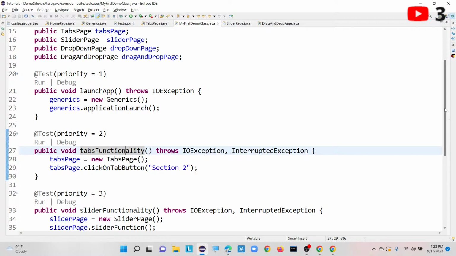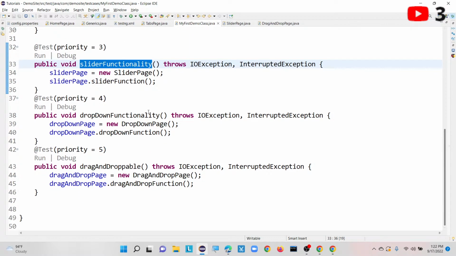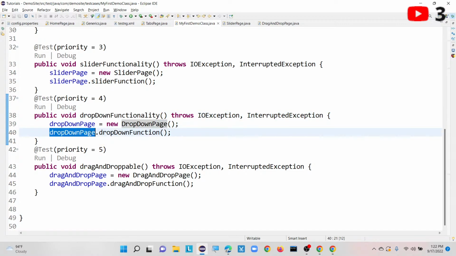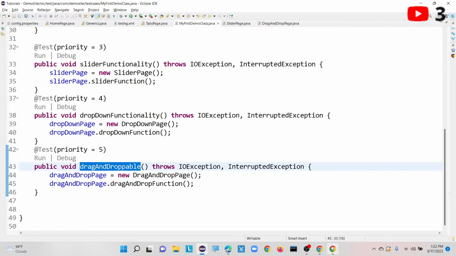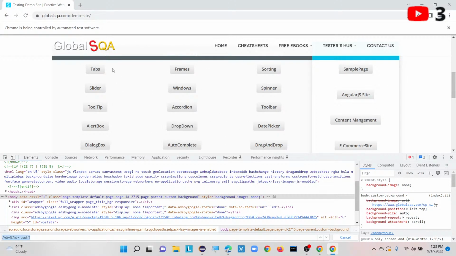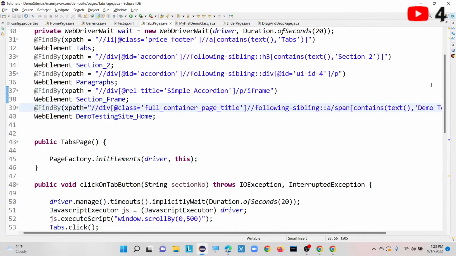Likewise, for the slider page, this is the method. For drop down actions, this method is present under the drop down page. After that, the drag and drop page. These are all the different scenarios I am automating now: first the tabs page, then the sliders page, then the drop down page, then the drag and drop page. Likewise, I have created many pages based upon my requirements along with the required methods or scenarios.